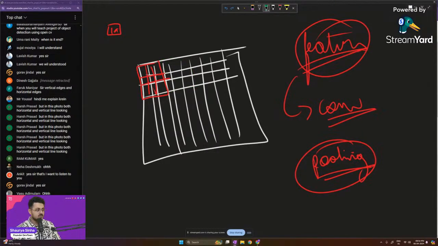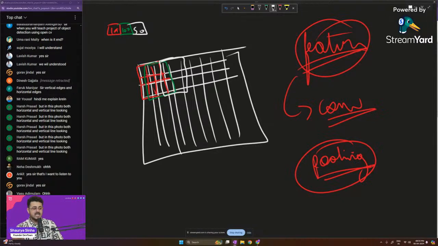So let's assume the stride is 1. It will come right over here. Again, it will see all these 9 boxes and find the maximum value. Let's say the maximum value comes to be 100. So it will put 100 right over here. Again, it will move further and come to this particular location. Again, it will find the maximum value and put it right over here. Let's say it's 50, and so on and so forth.